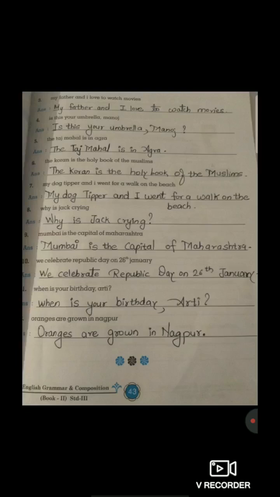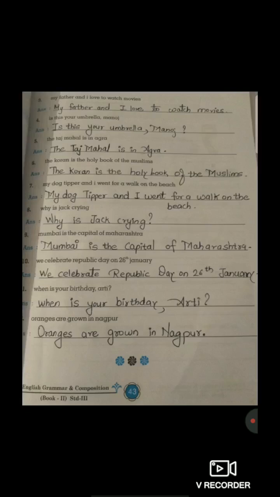Okay. Now, move to the fifth one. The Taj Mahal is in Agra. Students, again, the first alphabet is written in small. T-H-E, the. So while writing the answer, we have to write the T alphabet in a capital letter. T-H-E, The, T is a capital letter. Now here students, Taj Mahal is a proper noun. So again we have to write the T alphabet in a capital letter. Taj, T-A-J.